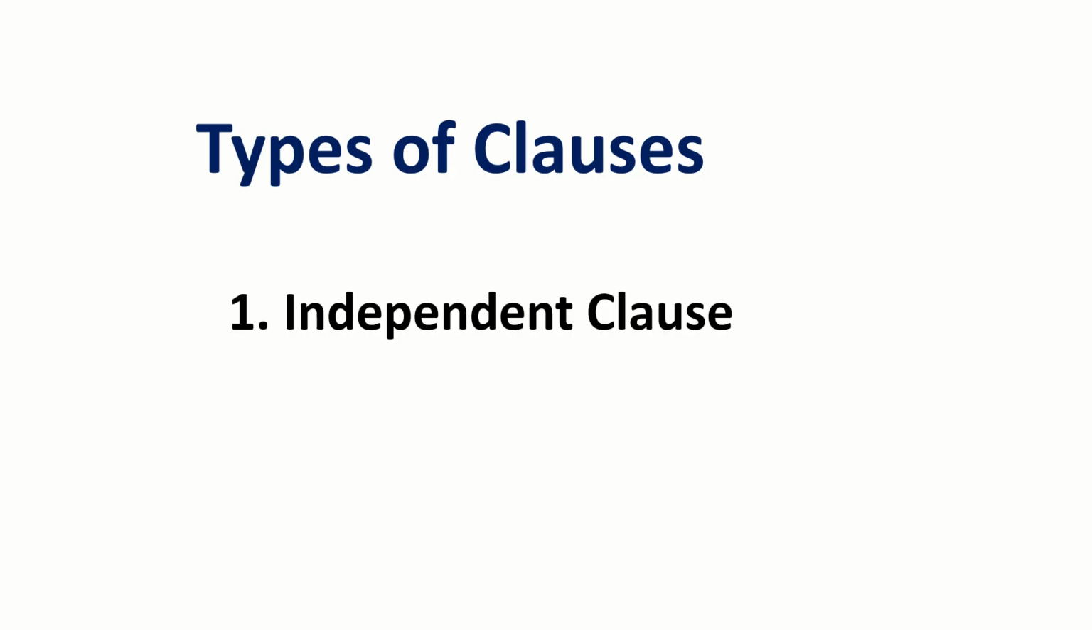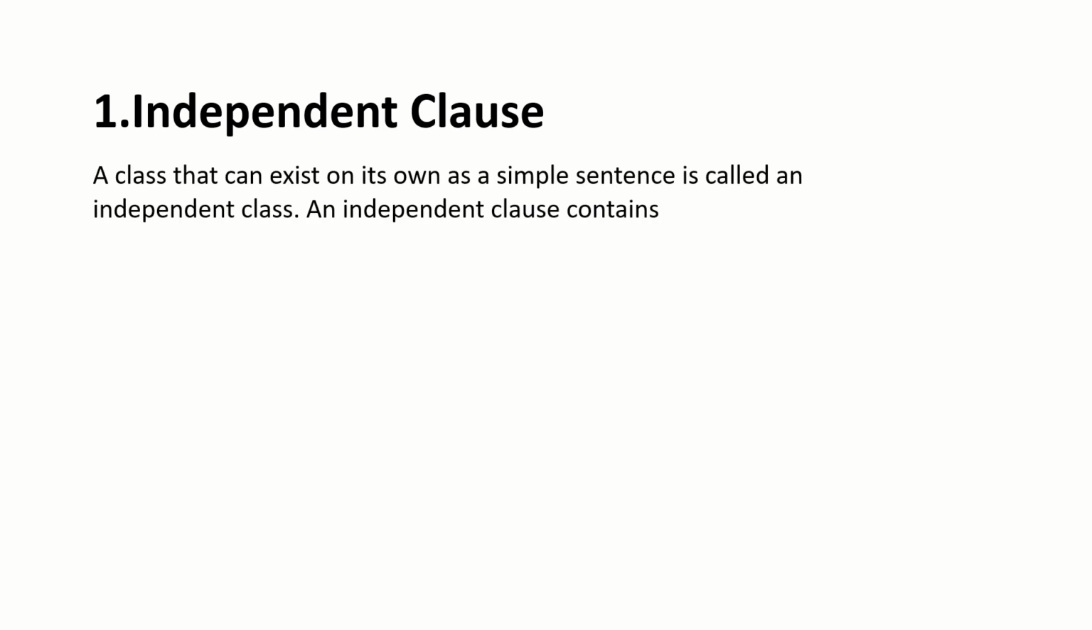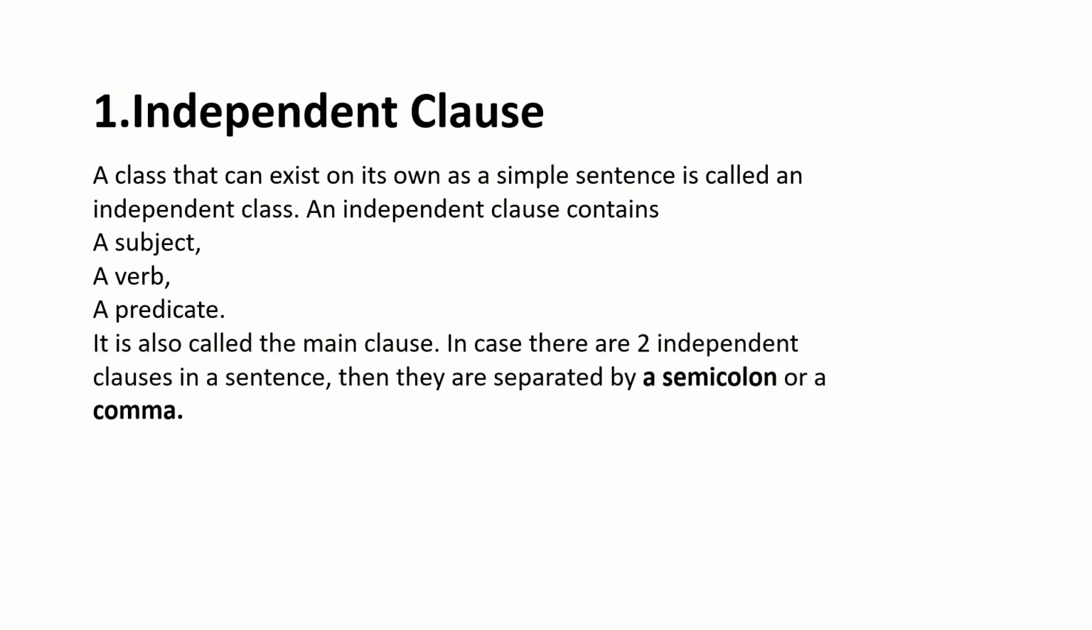Types of clauses: independent clause and subordinate clause. Let us talk about the independent clause. An independent clause stands independently; it doesn't depend on any other clauses. Okay, because an independent clause contains a subject, a verb, a predicate, or an object, so it is called an independent clause. How to identify an independent clause: the sentence which contains a subject, verb and object or predicate is called an independent clause.